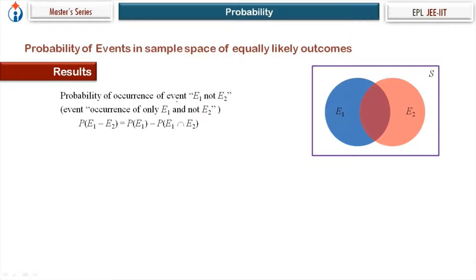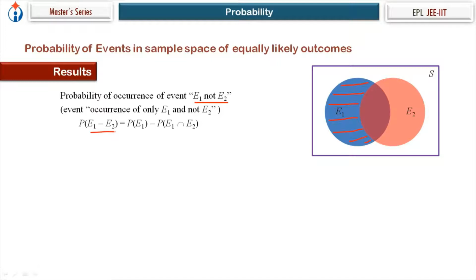Now let's see some more events. Result for the probability of occurrence of event E1 not E2. If you look at this from the Venn diagram, event E1 not E2 means outcomes which are favorable for occurrence of E1 but not for E2. So this region, the blue shade, right? In language we say occurrence of only E1 and not E2. Symbolically, we write this event as E1 minus E2.